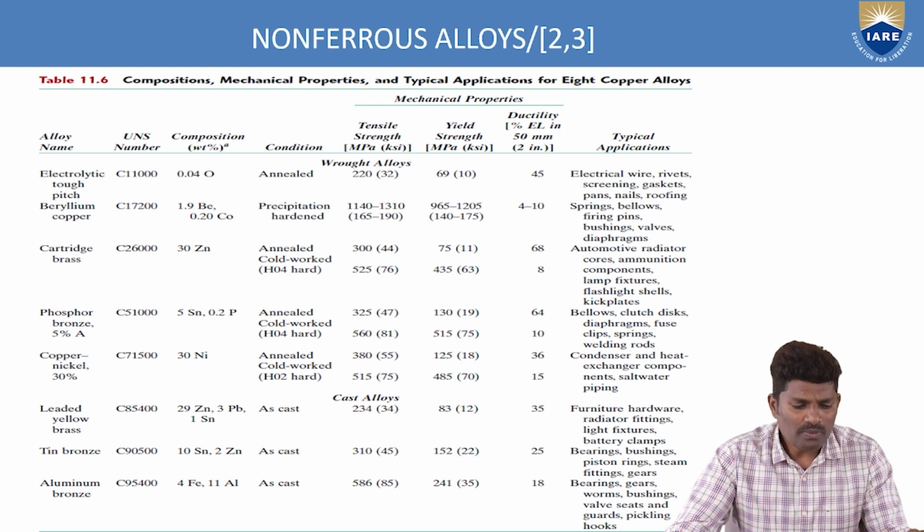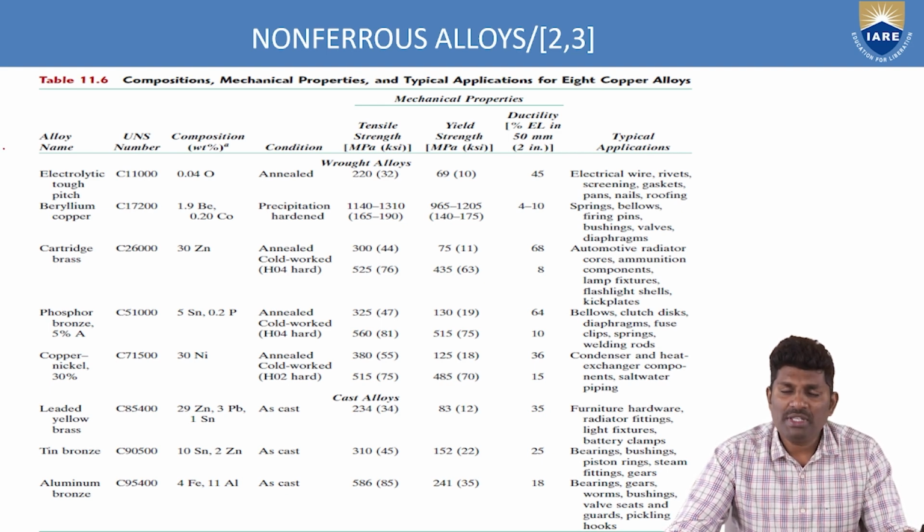Now, here the copper is your base material, so we are not repeating the copper; we are just repeating the alloying element. So we are adding the alloying element to the copper.